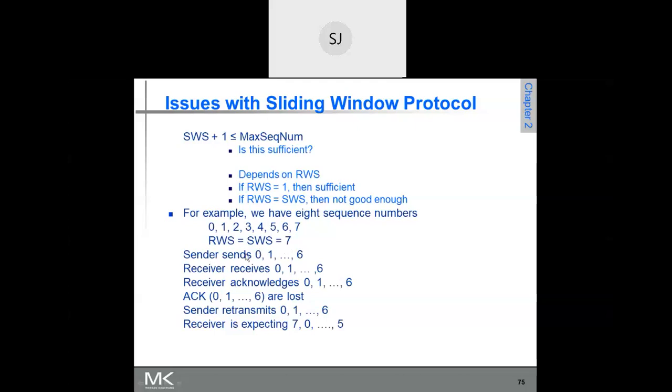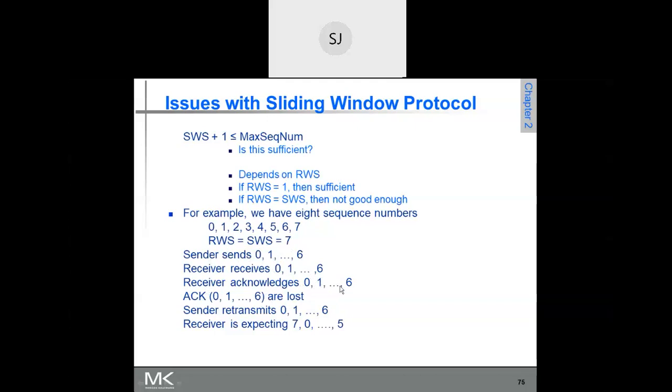Okay, see this. Sender sends frames 0, 1, 2, 3, 4 up to 6. So receiver receives 0, 1, 2, 3, 6. And receiver acknowledges them also: 0, 1, 2. So it acknowledges every frame, but the acknowledgements are lost.